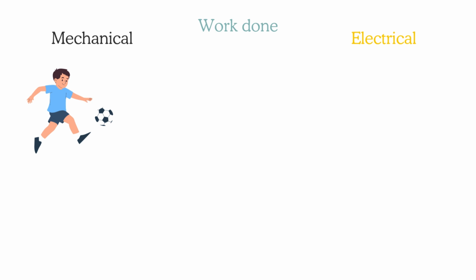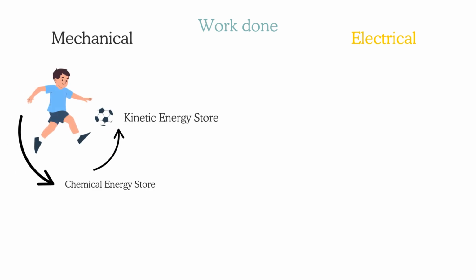Another way of saying that energy is transferred is through work done. So there's two main types of things that you need to know: mechanical and electrical. Mechanical work done is when you use a force to move an object, such as when you kick a ball up in the air, that involves energy from the chemical energy store of your leg being transferred to the kinetic energy store of the actual ball.